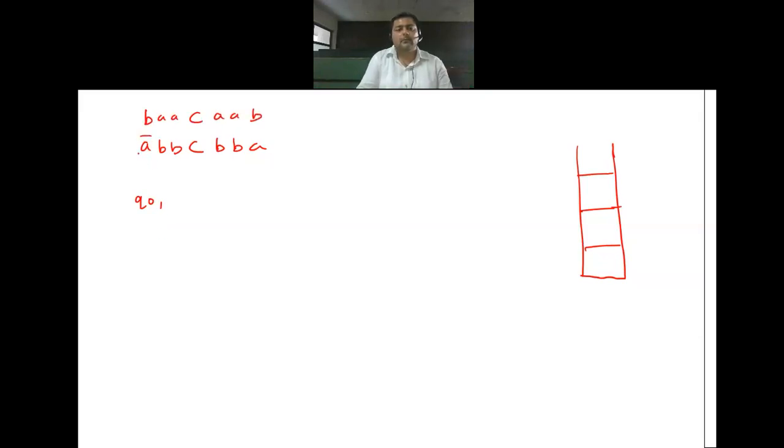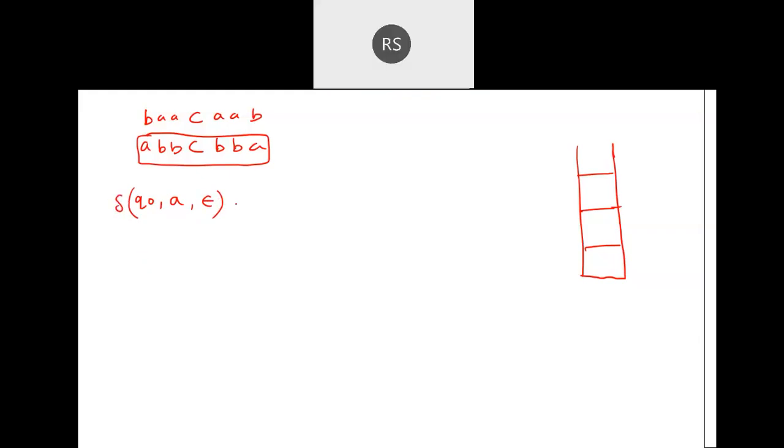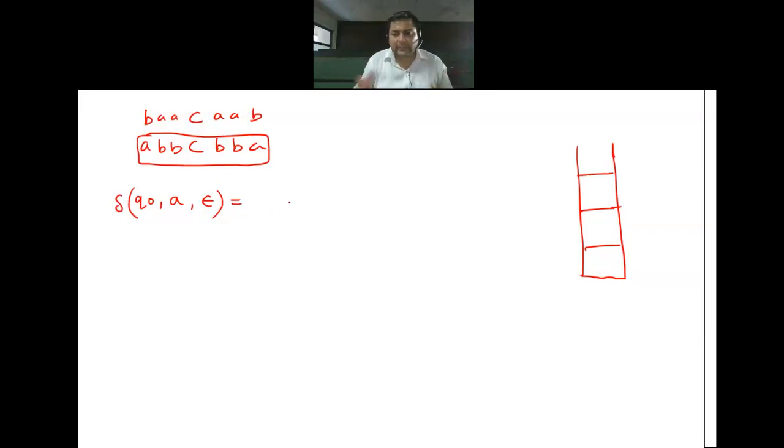Let's talk about this one. What am I reading from the string? I'll be reading A. Okay. What is presently available on the stack? Stack top? Nothing is available. Clear? Now, what do you want to do? Push this symbol. So if it is A, you are willing to push A. That means what will be the new stack top? You want to do it only once or many times?